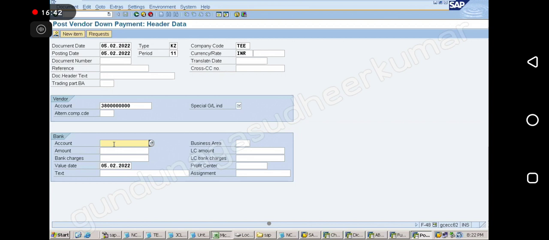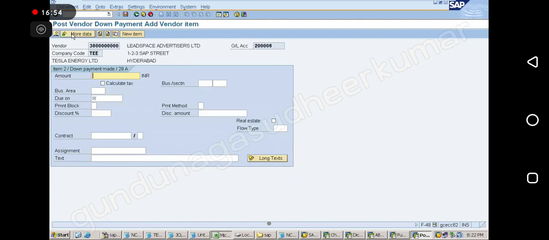In FI, I have created a vendor group. I have created one vendor and I am supposed to create another vendor, but it is saying that the account group uses internal number assignment. That is a simple thing.